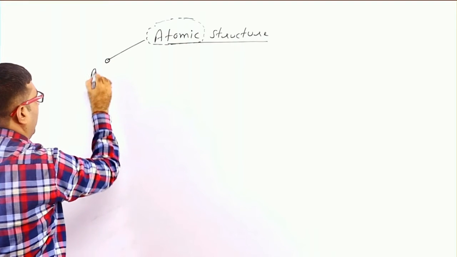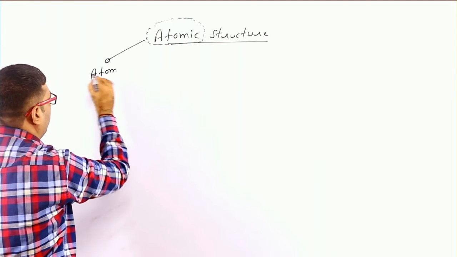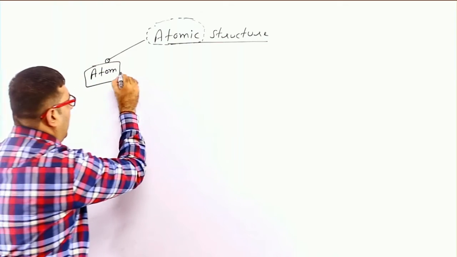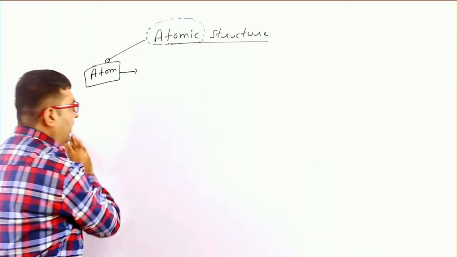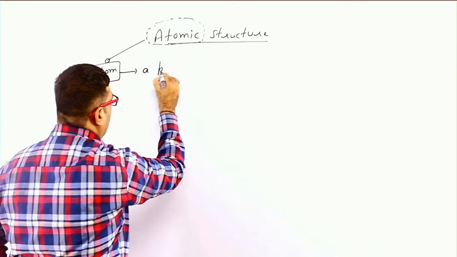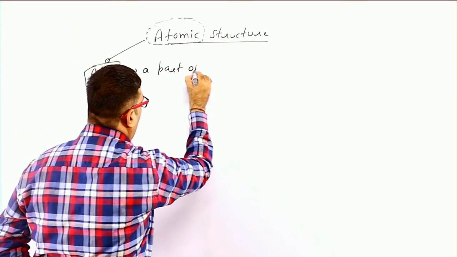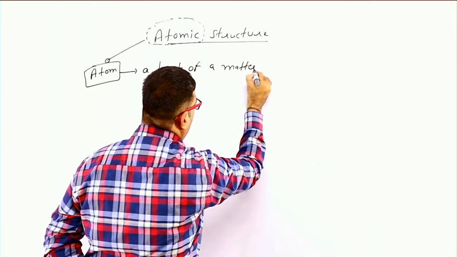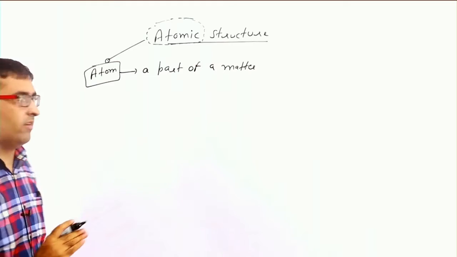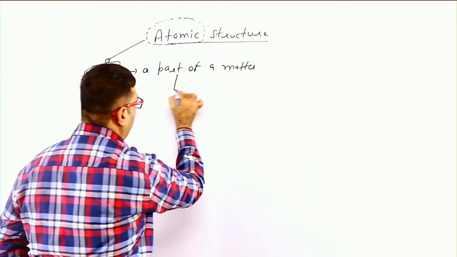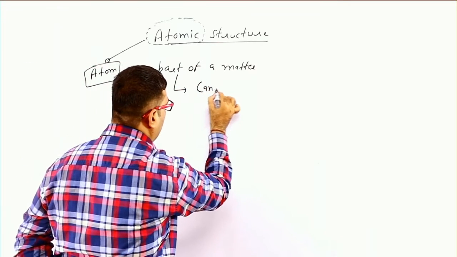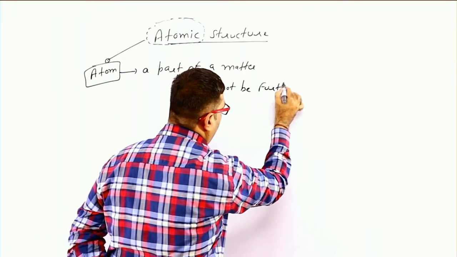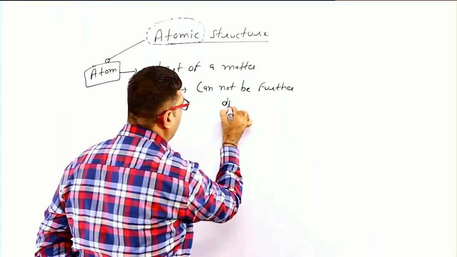What do you mean by atom? Atom is a part of an element or matter which cannot be further divided.